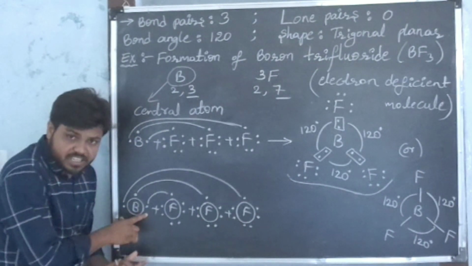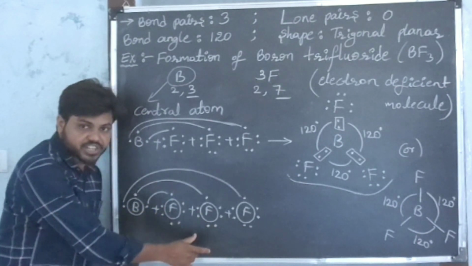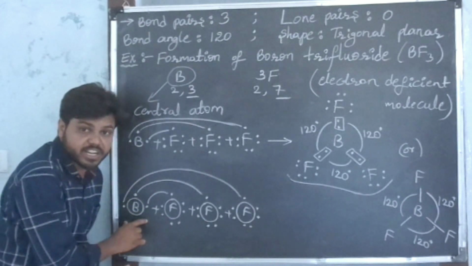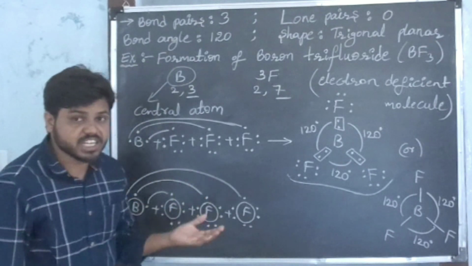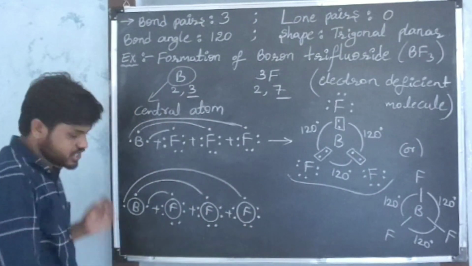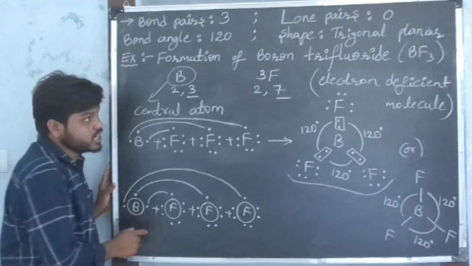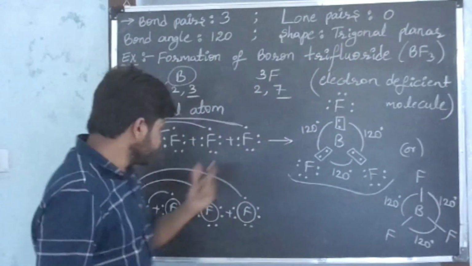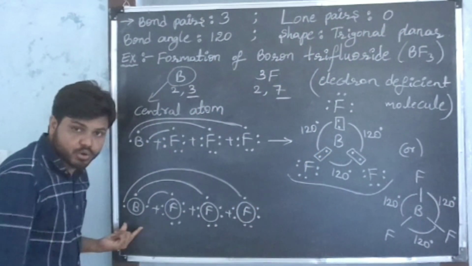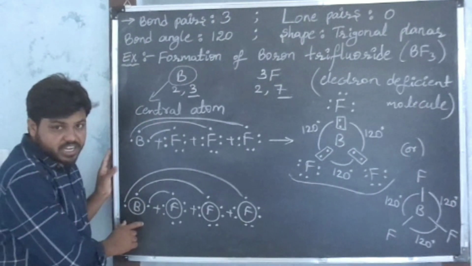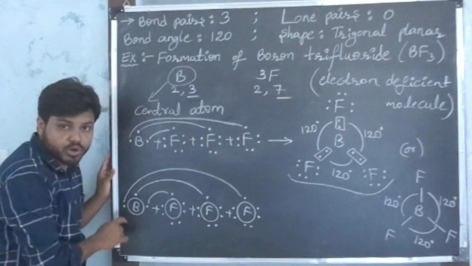See, 3 electrons are there in the boron valence shell. Those 3 electrons are participating in chemical reaction, meaning there are no unbonded electrons in the valence shell of the boron atom. Unbonded electrons means what? The electrons which are not participating in chemical reaction. Unbonded electrons are not present in the valence shell of the boron atom. It means lone pair electrons are not present in the boron atom. We get 120 degrees as the bond angle because lone pairs are not there on the boron central atom.